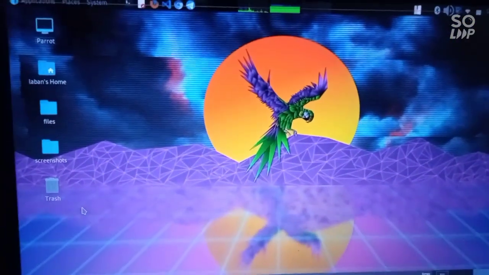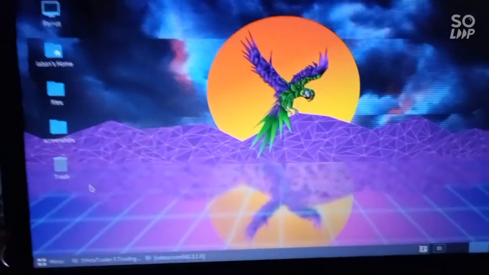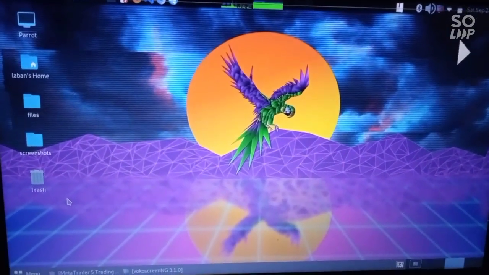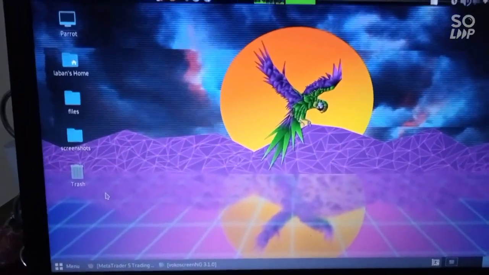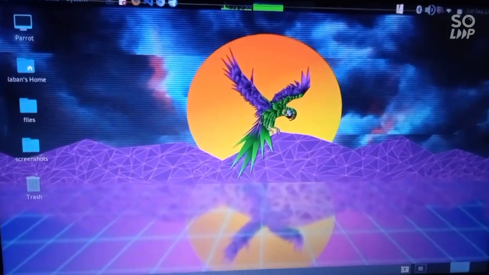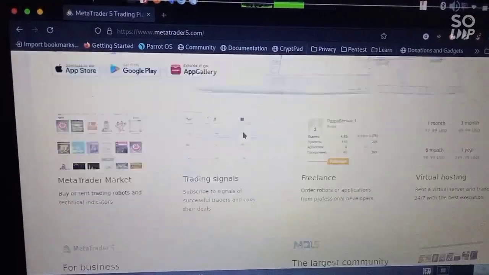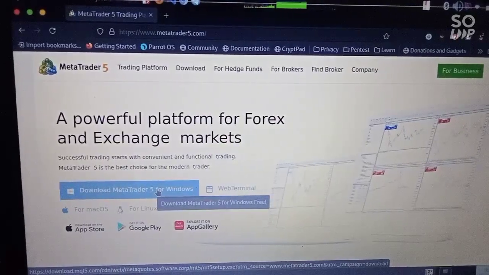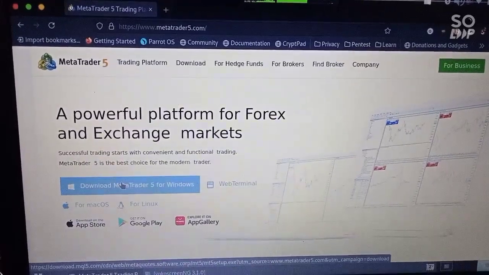Okay, hello guys, and in this tutorial you are going to learn how to install MetaTrader5 on Linux. So let's get started. Go to your favorite browser, download the MetaTrader for the Windows part. Okay, so in my part I'm going to copy the link.